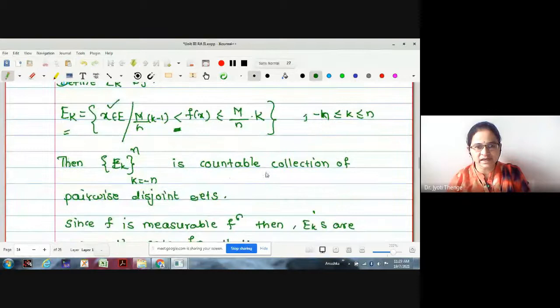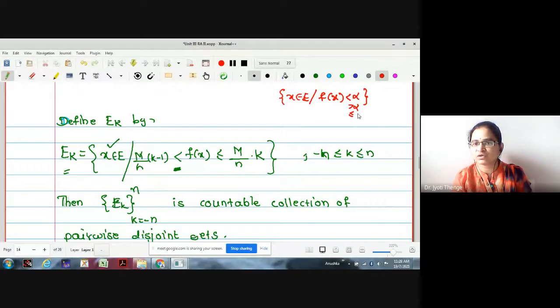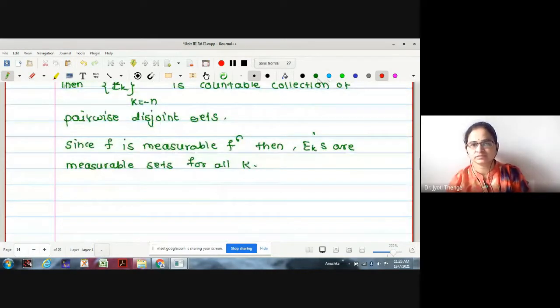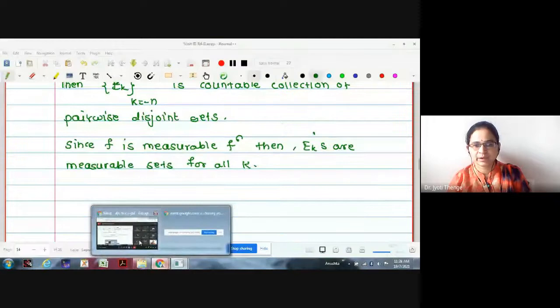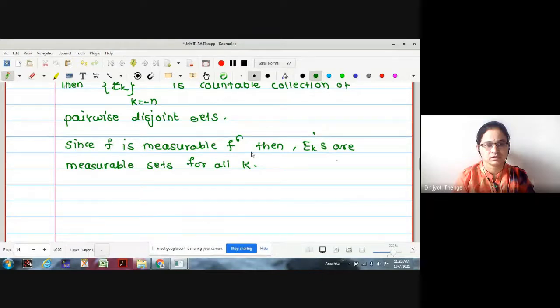Students, if the points are clear, then only you say yes. Otherwise, you can ask me the difficulty. f is measurable. Whenever f is measurable, what kind of sets were we saying are measurable? x in E such that f of x less than alpha, greater than alpha, less than or equal to alpha, greater than or equal to alpha. Therefore, automatically these EKs are going to be measurable sets, right? Am I audible? Therefore, f measurable implies EKs measurable.